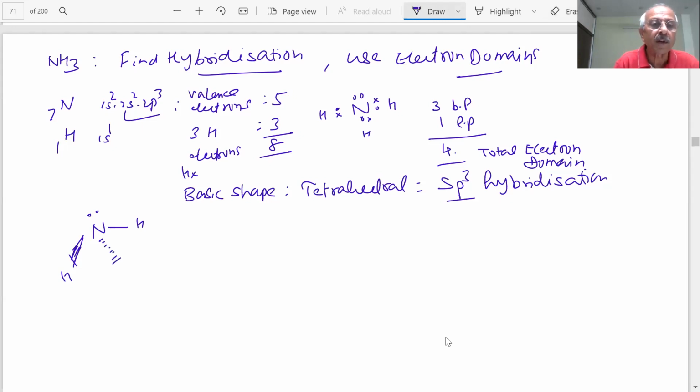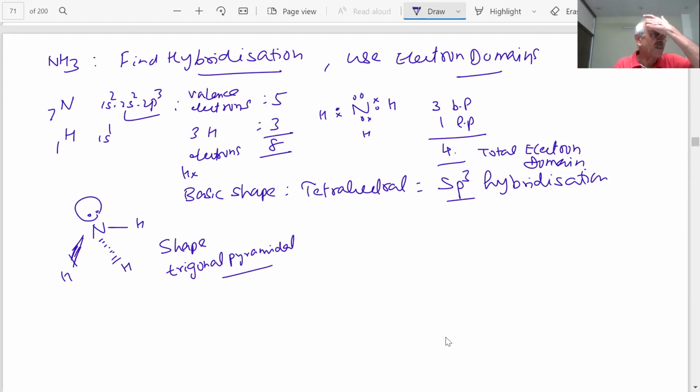Here, 1 lone pair of electrons is there. This is tetrahedral, sp3, but the lone pair is not visible when you see the shape. If you ask the shape of this, then it will be what, students? Pyramidal shape. This will become trigonal pyramidal, because the lone pair is not visible in the shape. But hybridization is sp3. Lone pair plus bond pair is 4. Then the hybridization of ammonia is sp3, students.